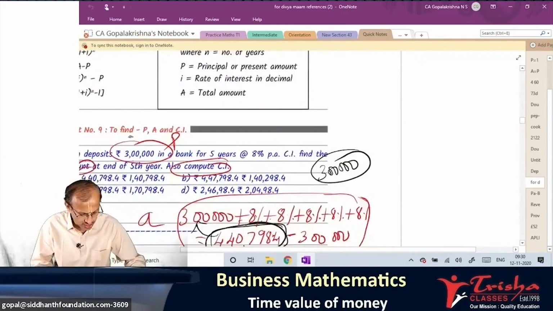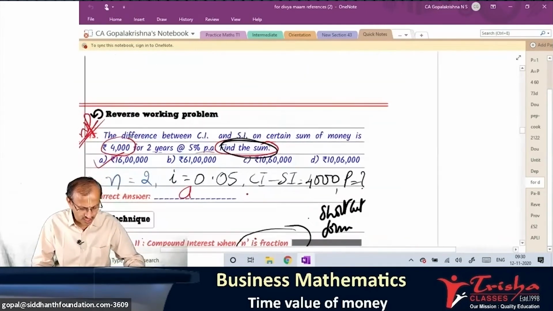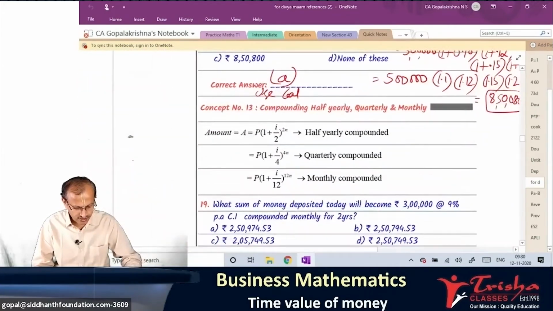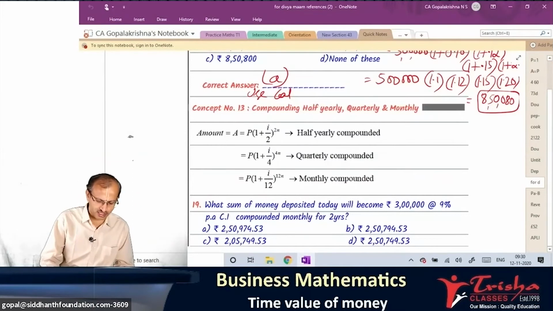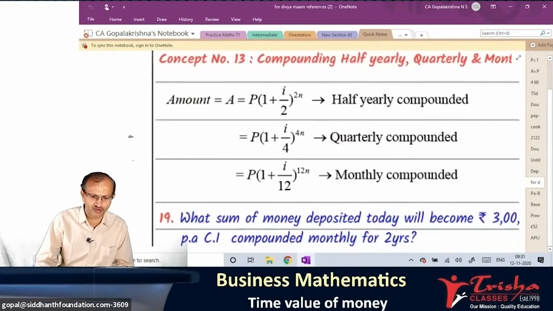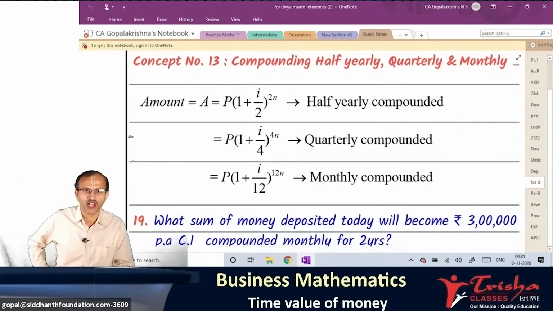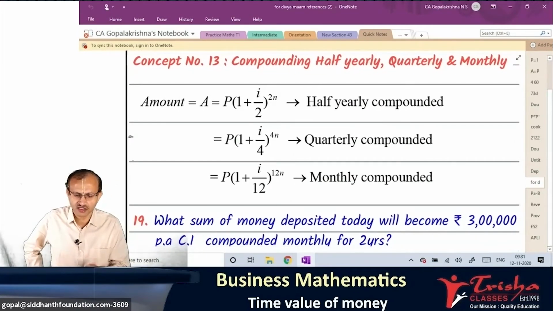All of you write down in your notebook. Just write down this formula. Is that clear to everyone? Heading, concept number 13. All of you are writing the heading at least, no?